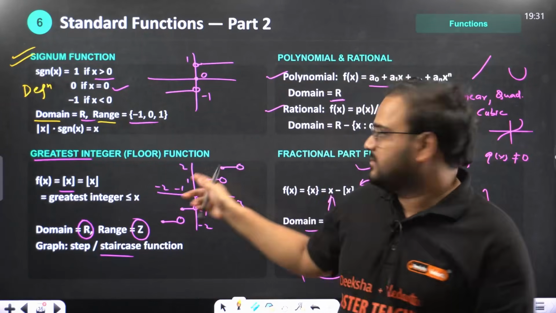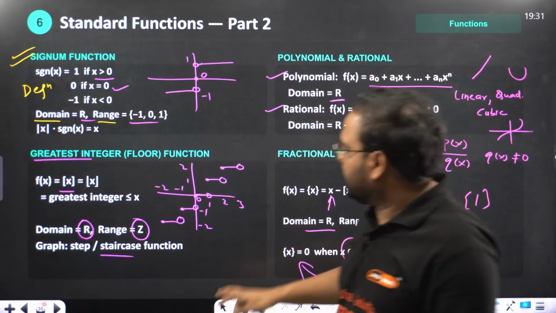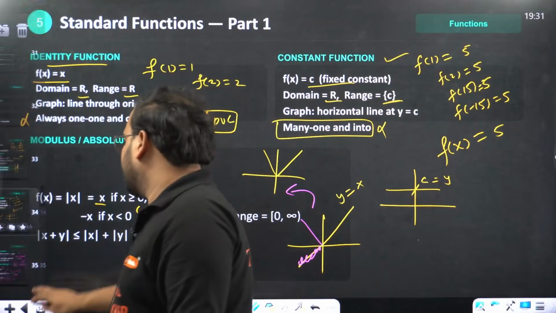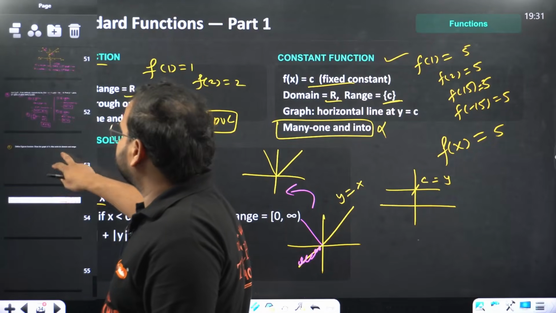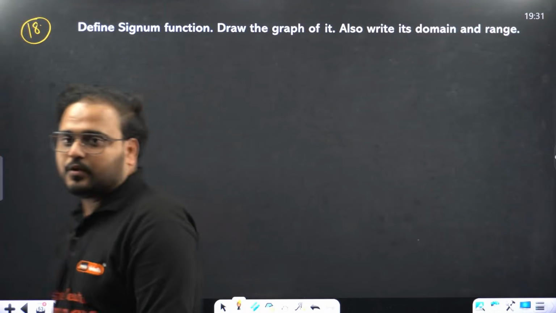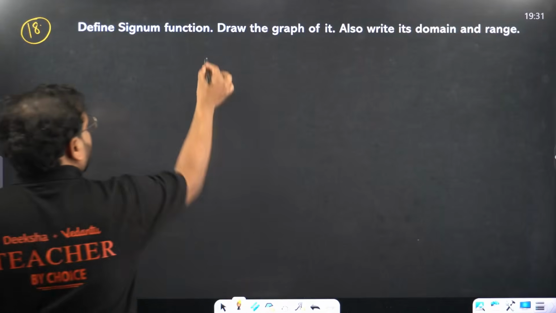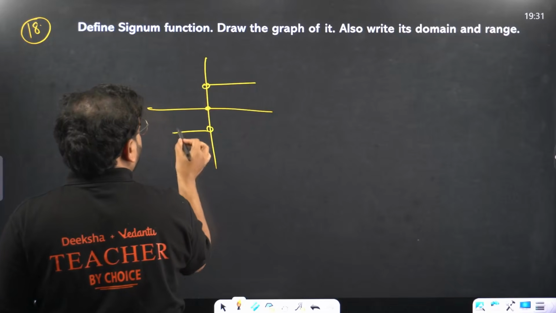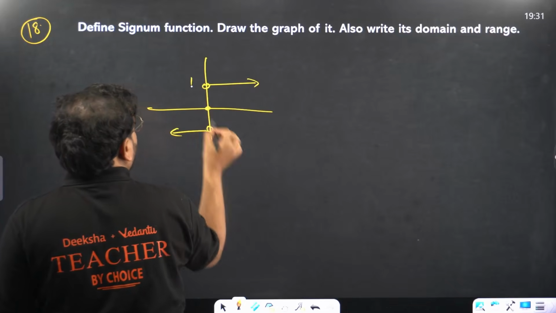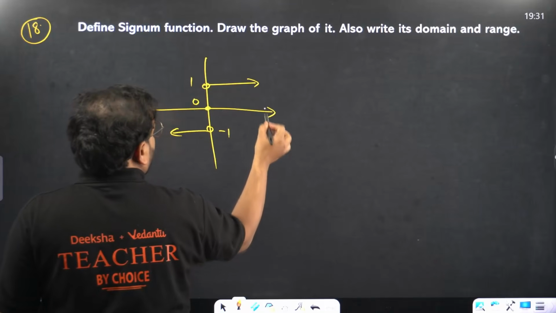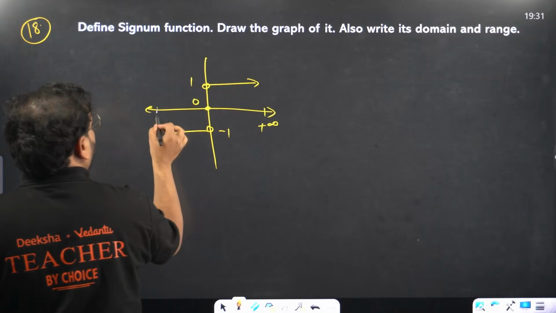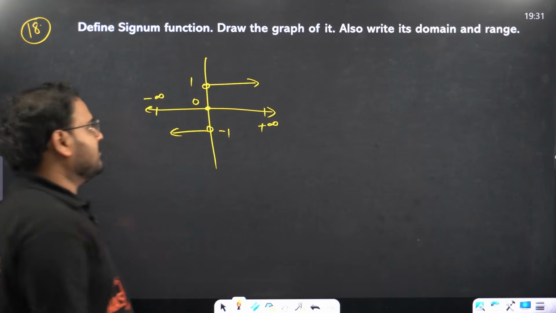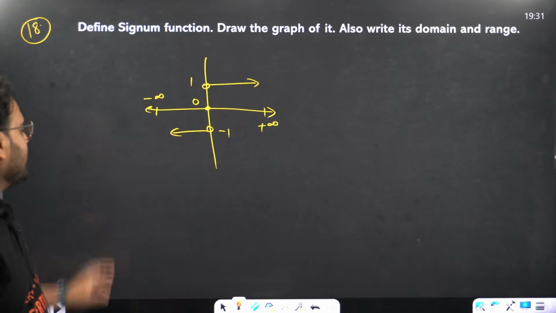So all of these, this one, okay, the modulus function, these are all worth 5 marks. You have to draw the graph. I have given it already. I will not be doing it over here. This has been given to you already. Define the signum function. If you want, I can draw the graph for you for reference. Positive, open, and going to be 1 minus 1, 0. So all the way till plus infinity over here, all the way till minus infinity over here. This is the graph of the signum function. The definition is also given. Please refer to the notes.